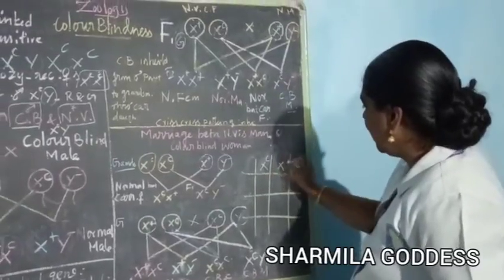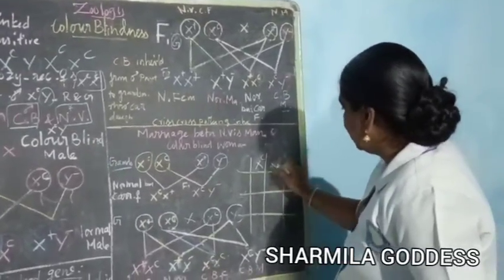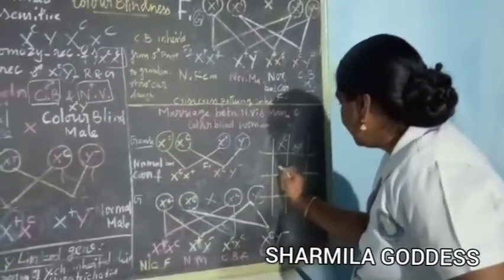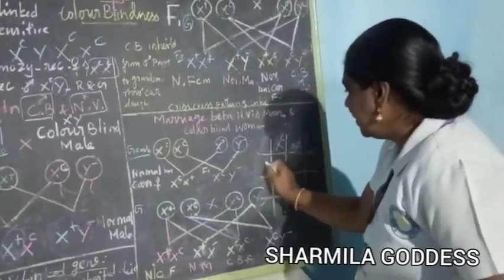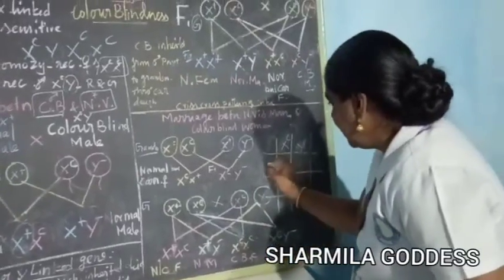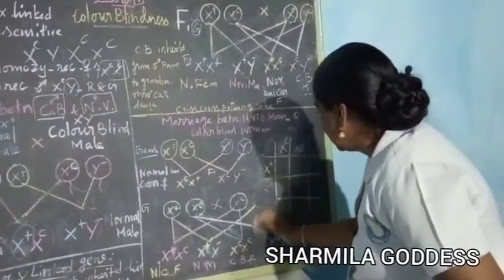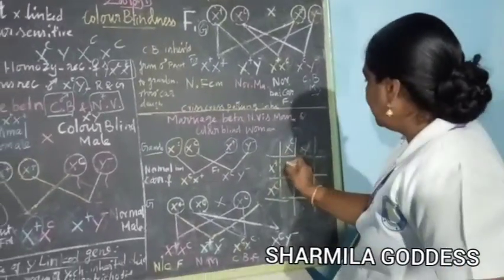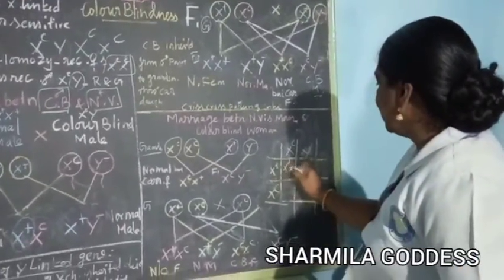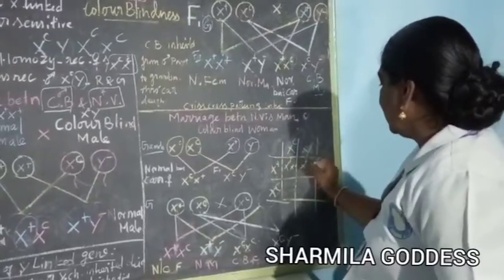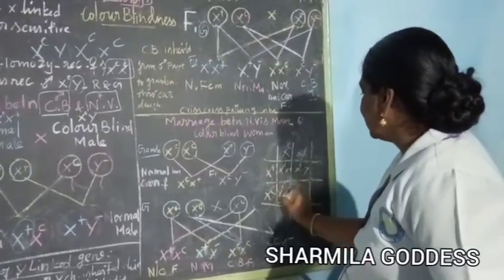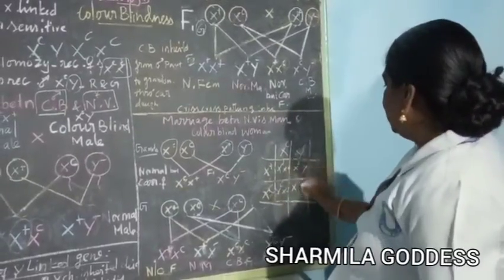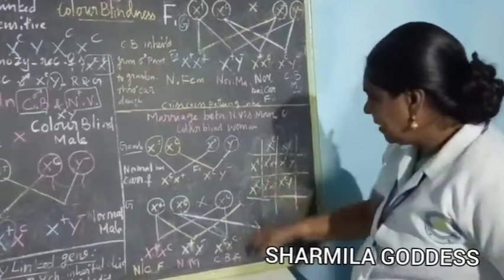This is male, X, Y. Now here this is X plus XC. Now you get X plus XC, X plus Y, X plus XC, then XC Y. The same you can get now.